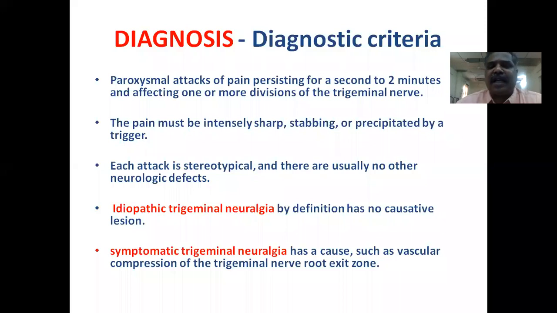Each attack of pain is stereotypical, and there are usually no other neurological deficits. That is an important clue for diagnosis. If there is no causative lesion, it is called idiopathic trigeminal neuralgia, and if there is any specific cause, it is called symptomatic trigeminal neuralgia.